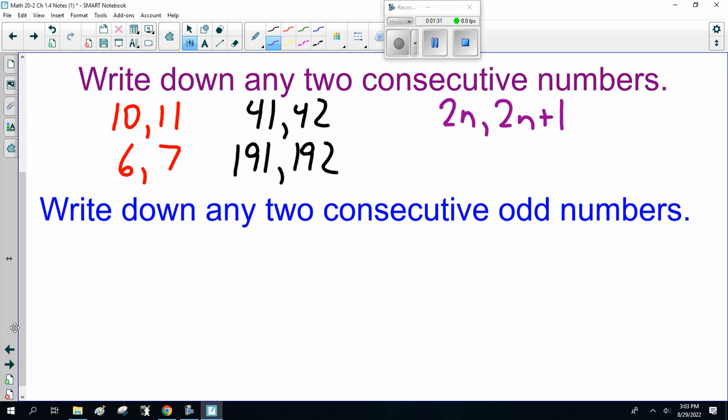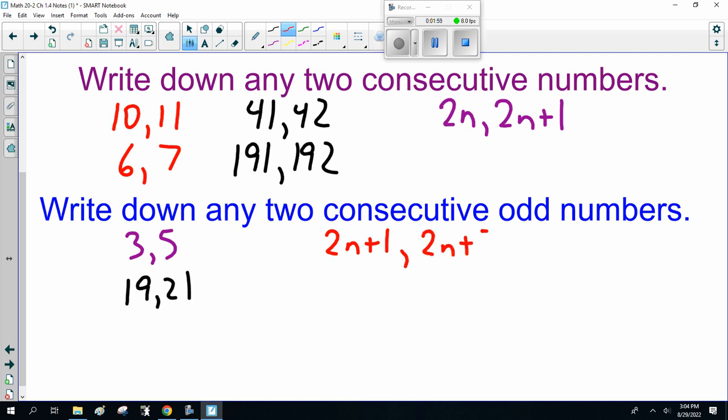Now, write down any two consecutive odd numbers. So, odd number would be 3. The next odd number after that would be 5. Now, consecutive means in order. Okay? So, 3 and 5, 19 and 21. But here, the important thing is 2n plus 1, and then the next odd number would be 2 more than that, or 2n plus 3. Okay? So far, so good?